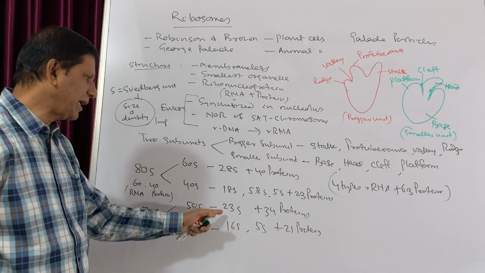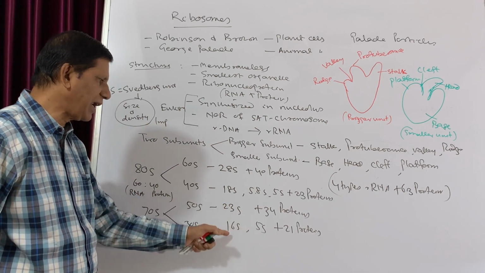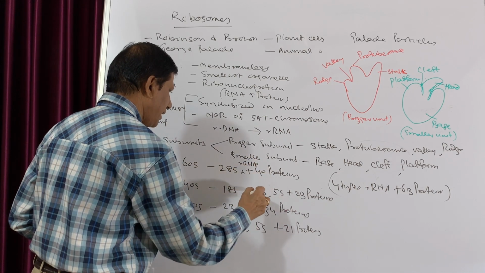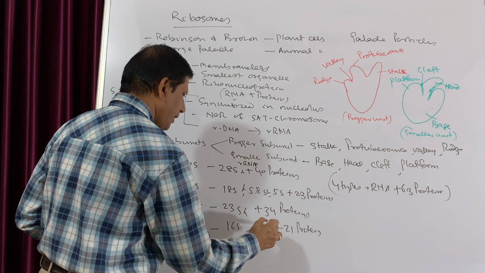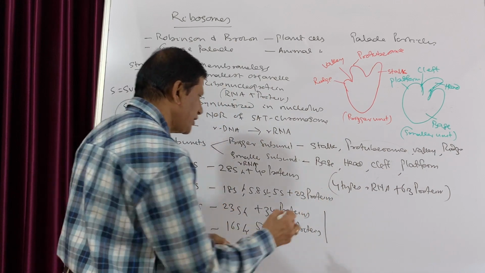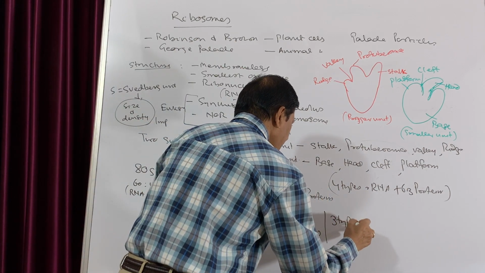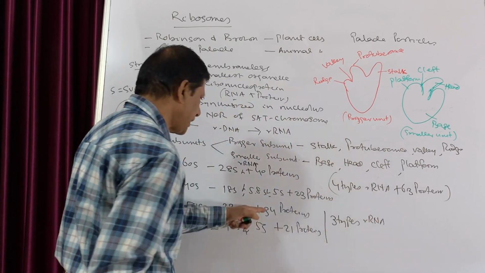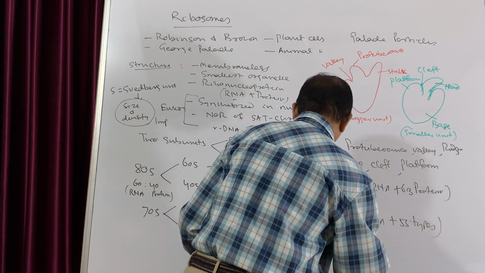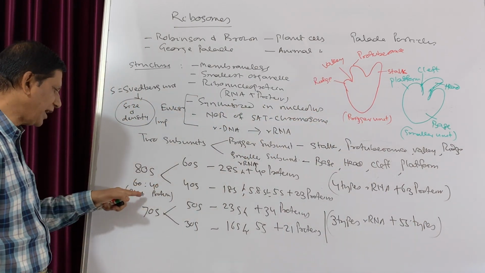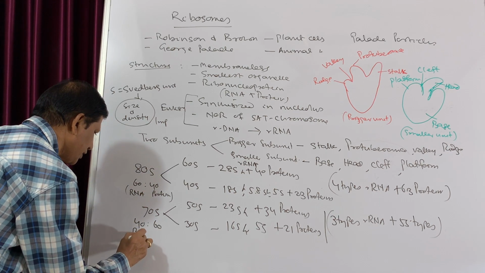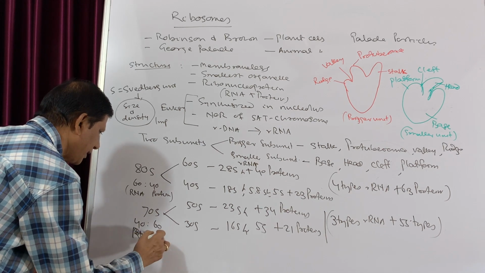That means altogether there are 3 types of rRNAs. These are all ribosomal RNAs, and this is 5S. So altogether it consists of 3 types of rRNA, and proteins are 34 and 21, 55 types of protein. Here the ratio of RNA to protein is 60 and 40, but in eukaryotes it is 40 is to 60. That means the RNA is 40 and 60 is protein.